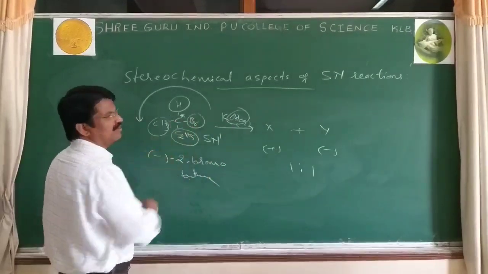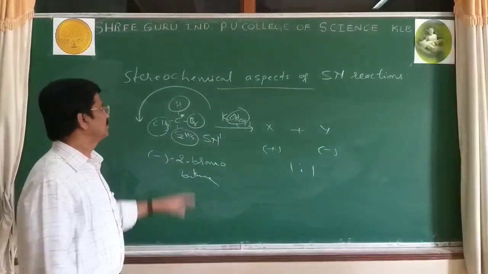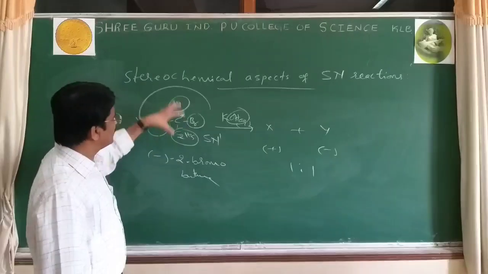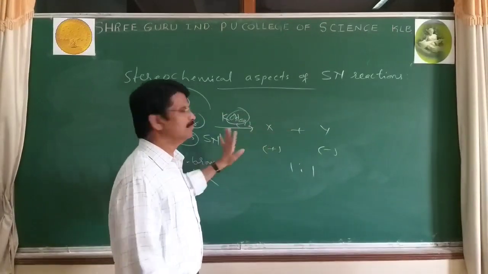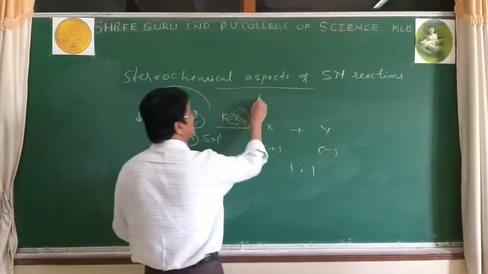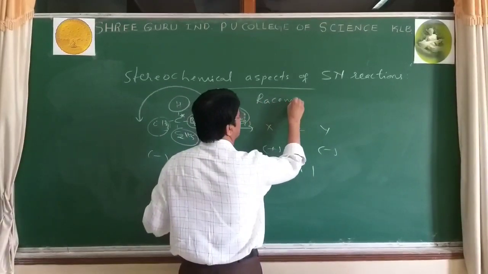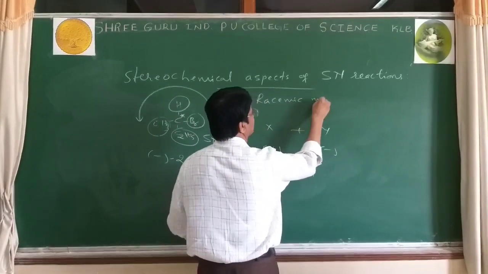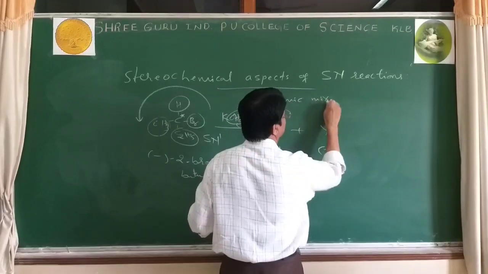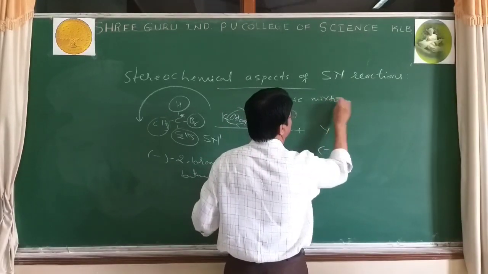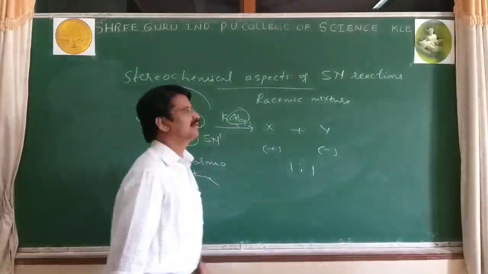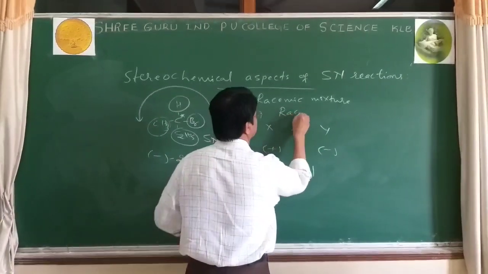Aqueous means it can form what? Chiral carbon. But its mechanism I will tell you afterwards in detail. But remember, what is known by what? Racemic mixture and racemization.